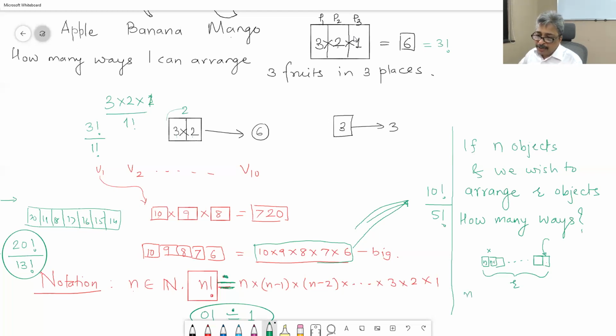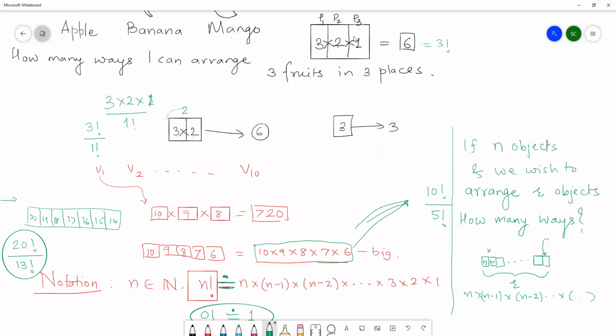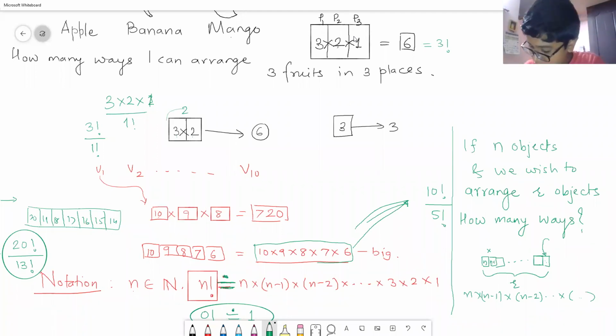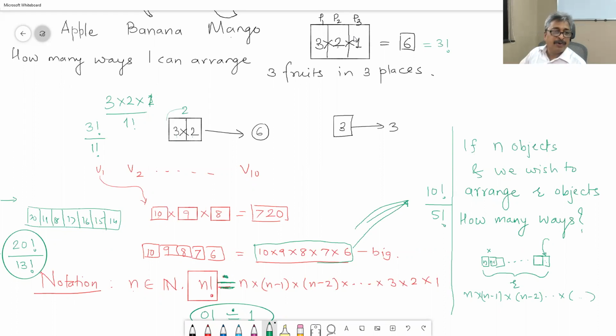So n into n minus 1 into n minus 2 dot dot dot into what? What will be the last number that we should write here? If there are total r boxes, n minus r plus 1. When they were 5 and total 10, we wrote 6.